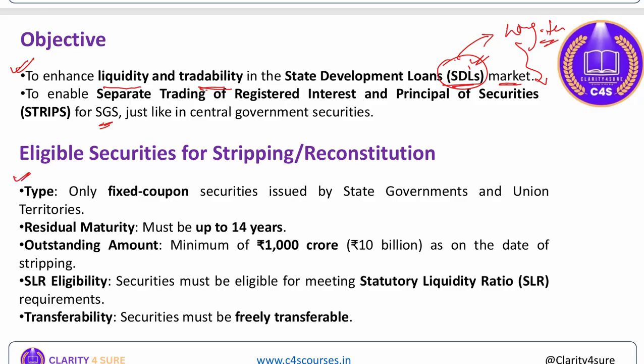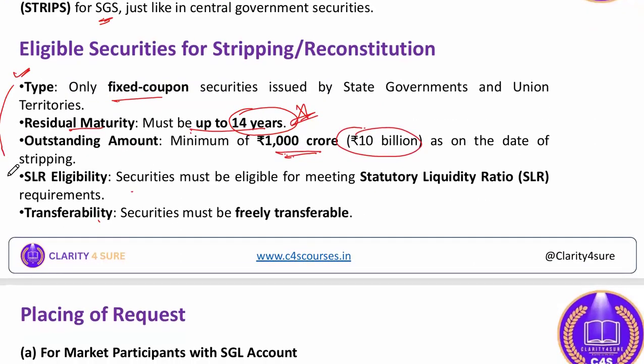Now, eligibility of securities that we are talking about: only fixed coupon, residual maturity up to 14 years. All right, this point also you need to jot down in your notebook. Minimum amount of 1000 crore, that is 10 billion, as on the date of stripping. SLR eligibility is there, and securities must be freely transferable. So these are some points that you should remember with respect to strips.